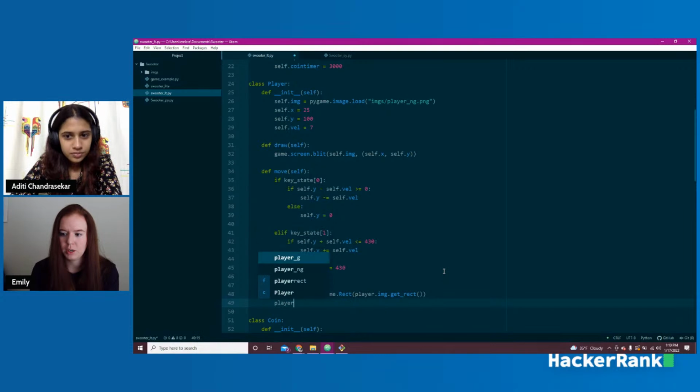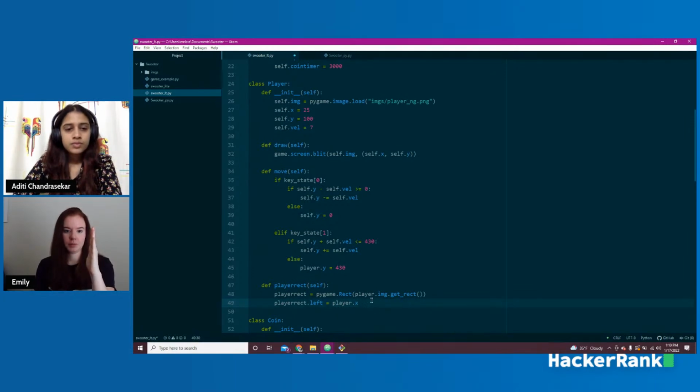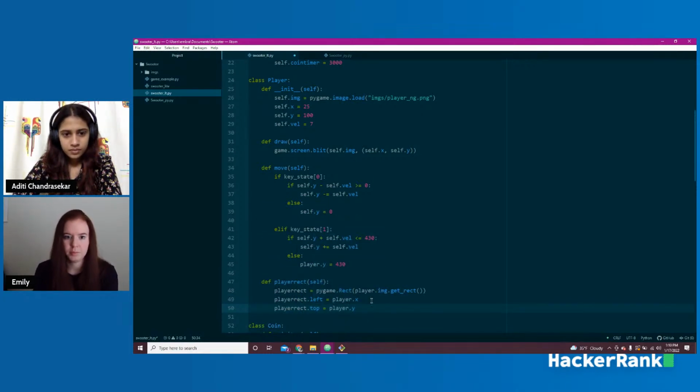So we're going to say player rect.left equals player.x. Basically we're saying, okay, we want the left side of the image to line up with where the player is. And then we'll say player rect.top equals player.y. So this is going to create a rectangle that always sits on top of where the player is.